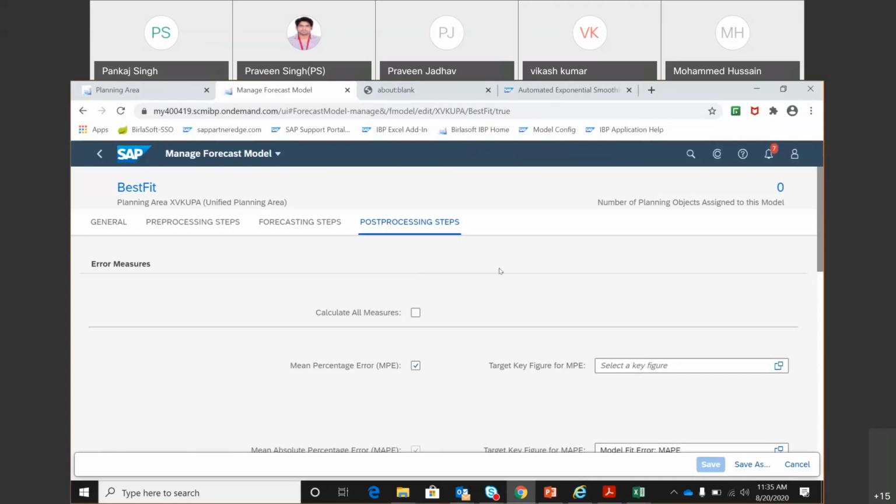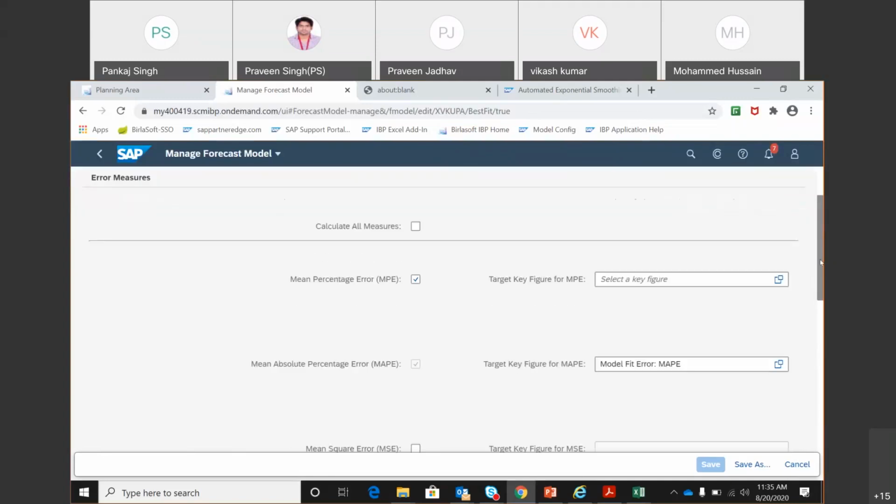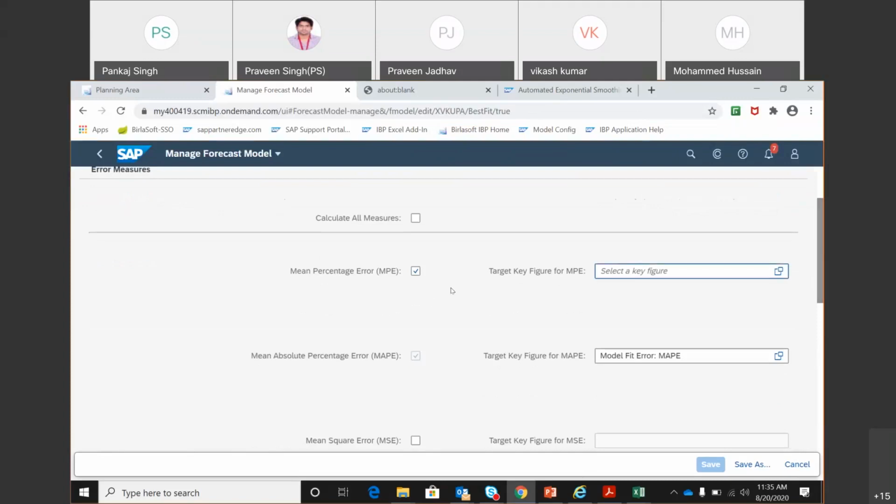Post-processing step is a place where we tell the system that whenever we do forecasting, which error I want to measure. What is an error? An error is an indicator of the accuracy of your forecast. We talked about ex post very briefly, but when the forecasting happens, it creates the ex post forecast, which means it generates the forecast number in the past.